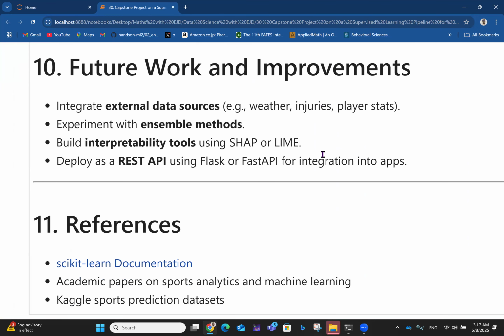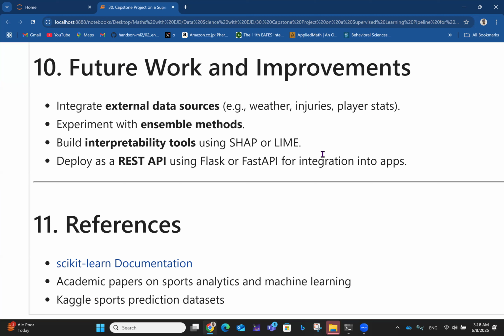Okay. Then, future work and improvements on all these things, right? So you can integrate external data sources, e.g., weather, injuries, player stats, if you want. Like if you want something more robust, you can integrate what the weather condition was. Can all this also help in predicting the winning team? What about the injuries, the player statistics? Then you can also experiment with ensemble methods. I think we did some ensemble methods, like bagging, voting, boosting, things like that.